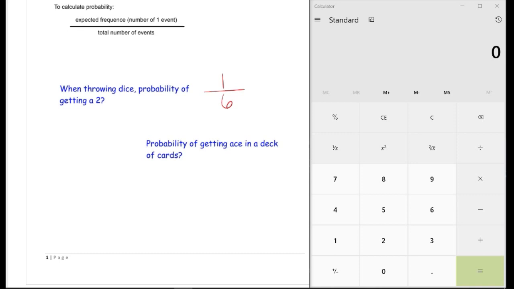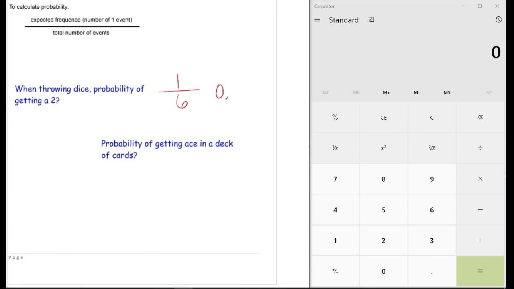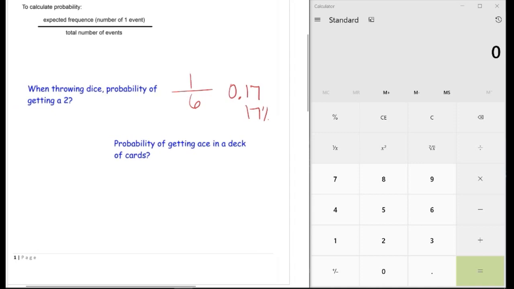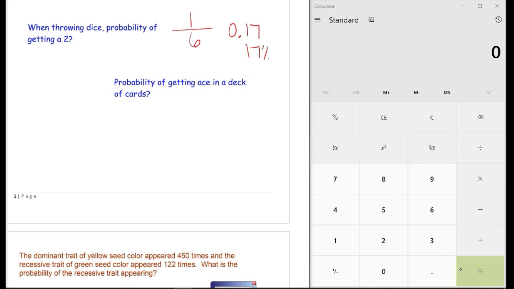If I need to change that, it could be a decimal, 0.17, or it could be 17% of the time I would expect to roll a 2.